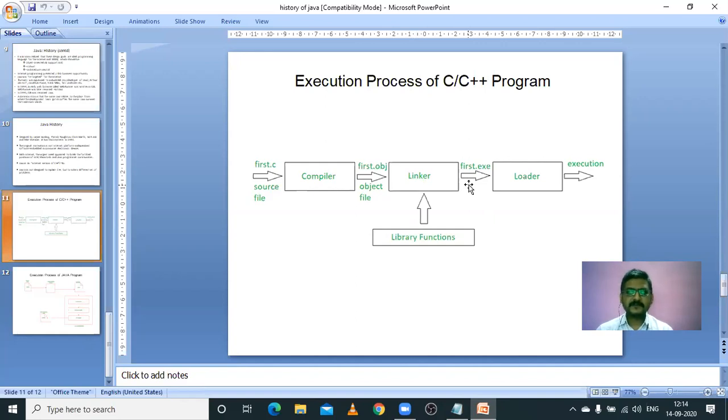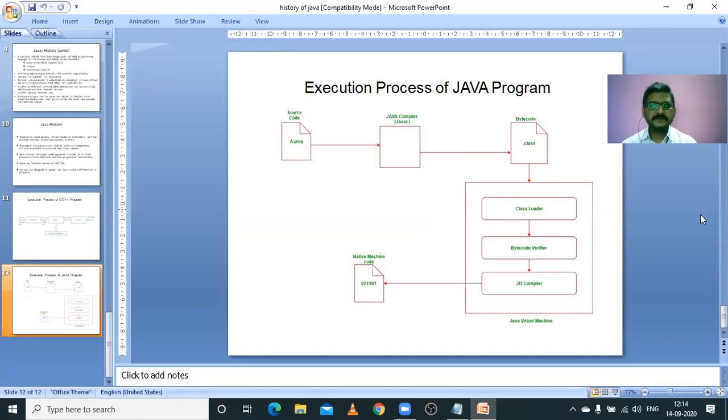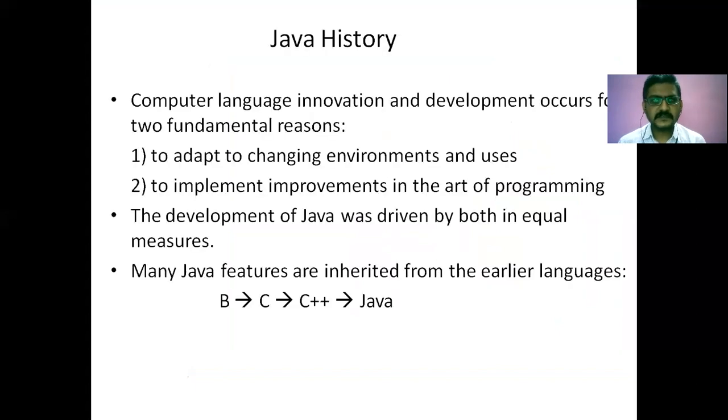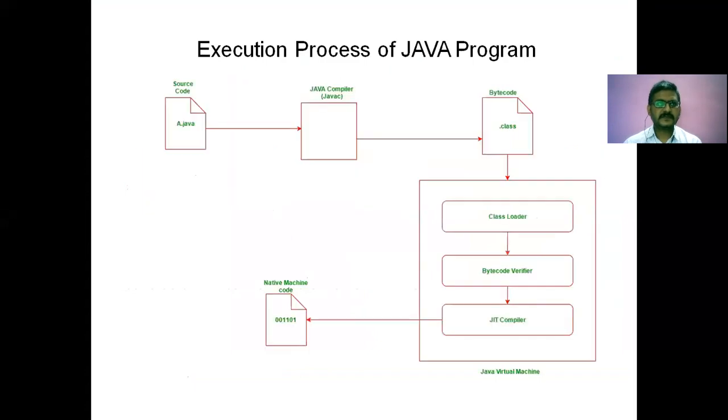Now coming to the execution process of Java, which is different from C and C++. As you can see, there is a source file, a source code.